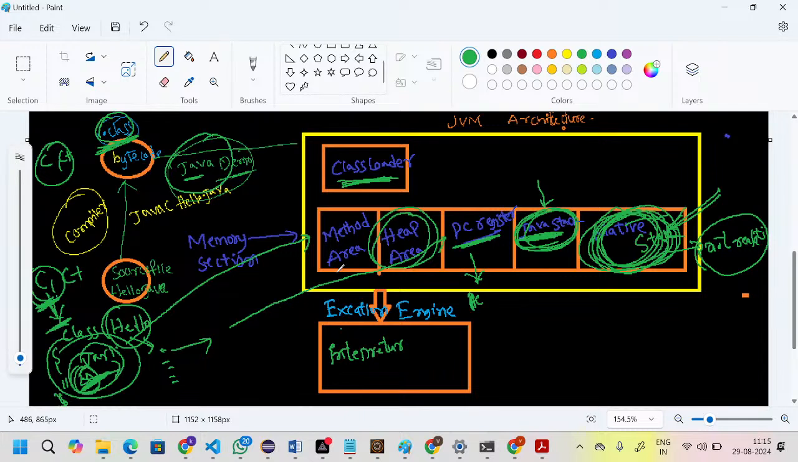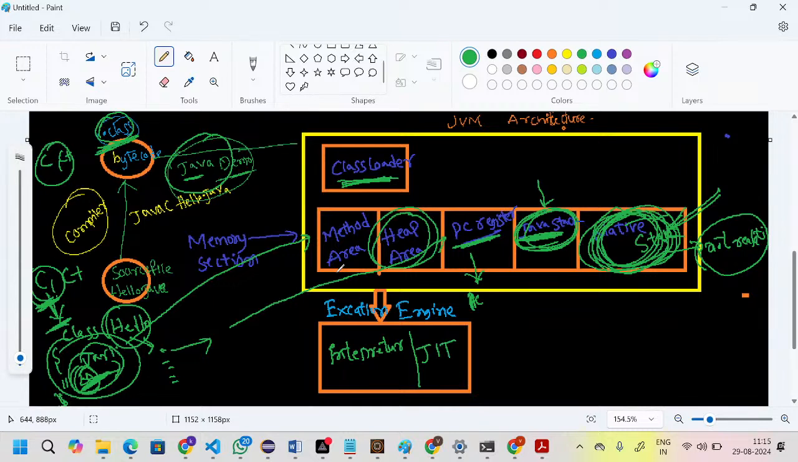But the disadvantage with the interpreter is it can convert line by line only. If you assume the file contains 1,000 lines, it will obviously take a lot of time, right? So that's why the JDK people introduced JIT.